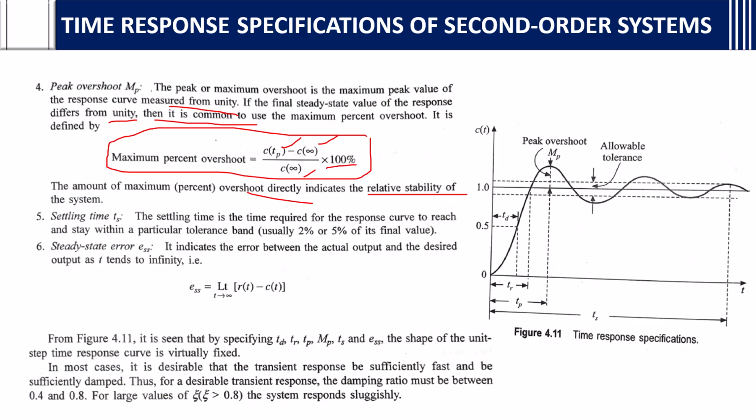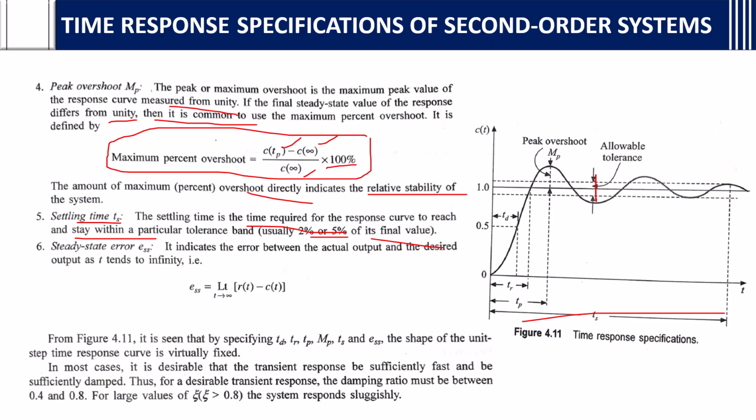Then you have settling time, TS. The settling time is the time required for the response curve to reach and stay within a particular tolerance band, usually 2 or 5% of its final value. If you see, this is the tolerance band around the final value, and this is the settling time.